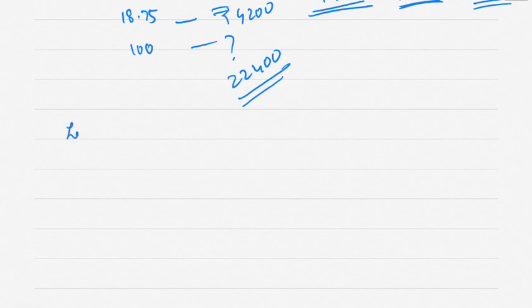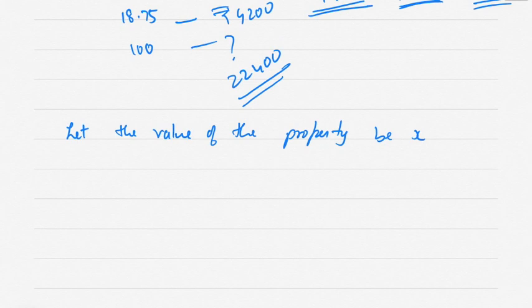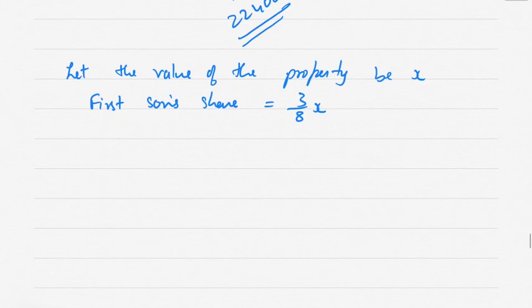So let the value of the property be X. The first son's share is 3/8 of X. You can write in percentage also.